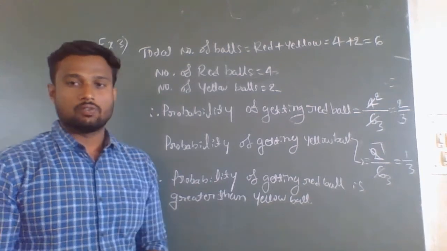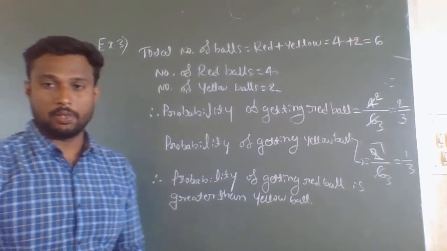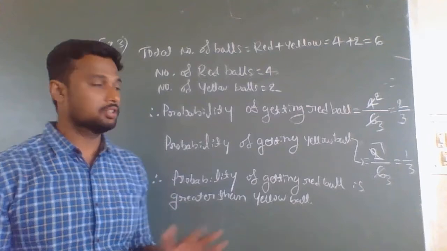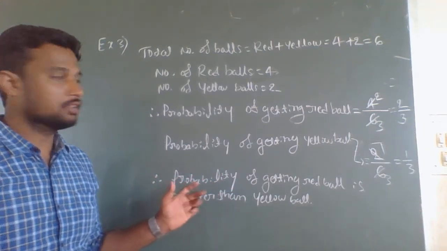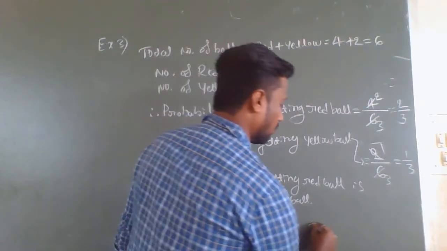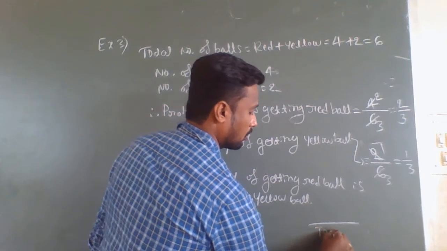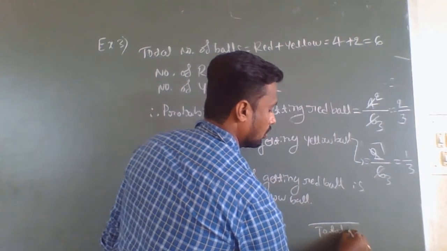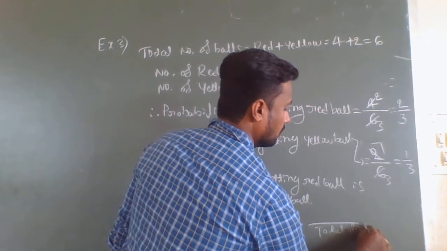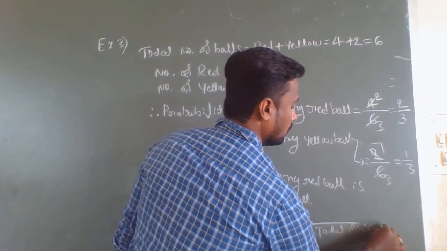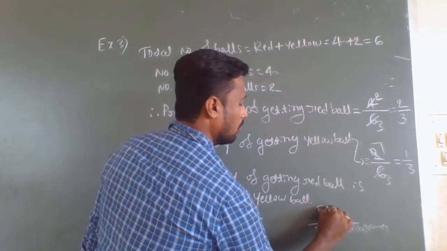So what did we discuss today? What is probability? The basic formula is the ratio of favorable outcomes to the total number of outcomes.